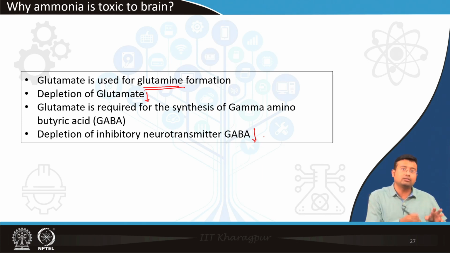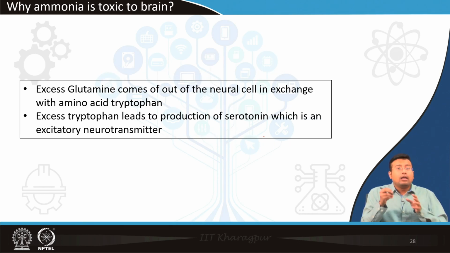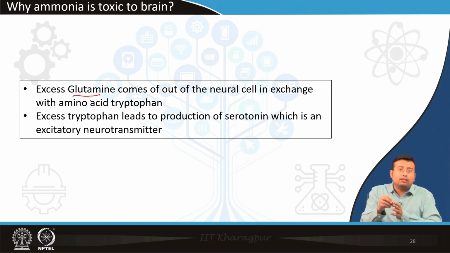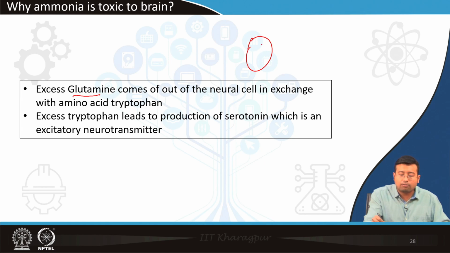All right. So we are in a situation where glutamine is in excess. Well, if glutamine is in excess, it creates another problem. Glutamine actually comes out of the brain cell, the neuronal cell, through an exchange transporter where the amino acid tryptophan comes in. So glutamine comes out and tryptophan comes in.